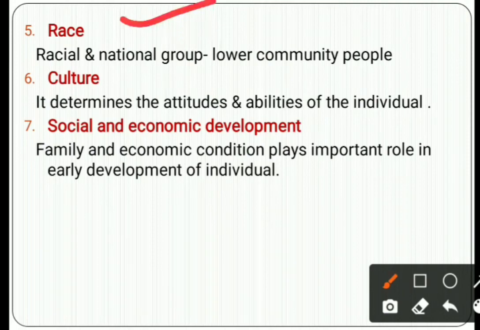In a community, those people having good, high status get educational facilities, but those in the lower community are deprived of these facilities. That is why it affects their intelligence level. Then the next is culture.